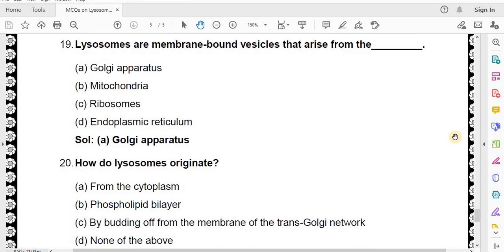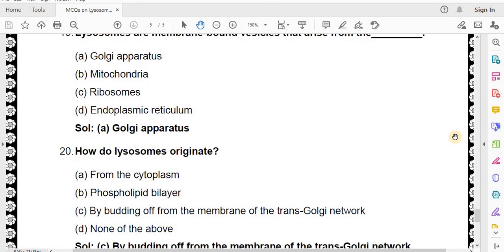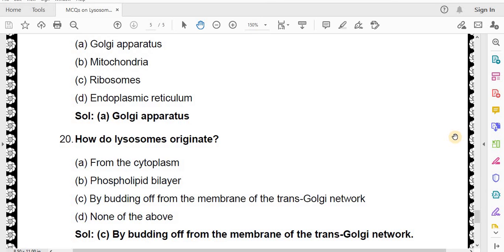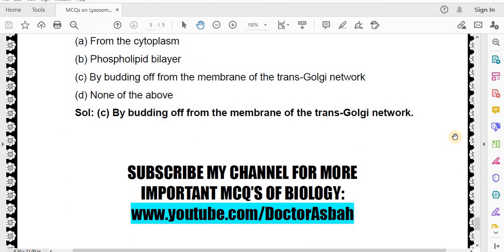How do lysosomes originate? From the cytoplasm, phospholipid bilayer, by budding off from the membrane of the trans-Golgi network, none of the above. Correct answer is by budding off from the membrane of the trans-Golgi network.